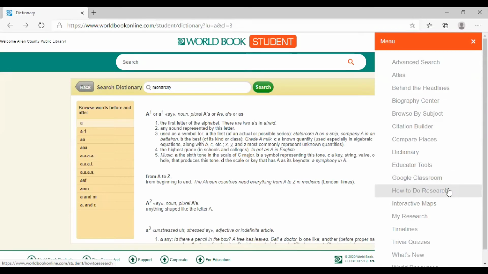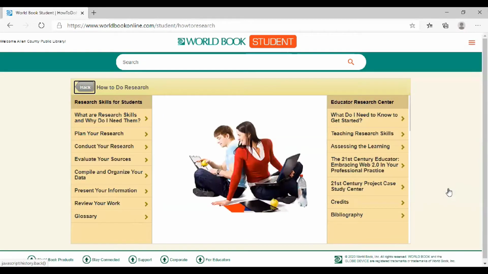But then we have one that says how to do research. So we click there, and it talks about research skills for students. And these are very important. Research has you use your critical thinking skills. And I know many of you are out there saying, why am I doing all this homework? Why am I doing all of this? But we're really working on honing or really building up your research skills.